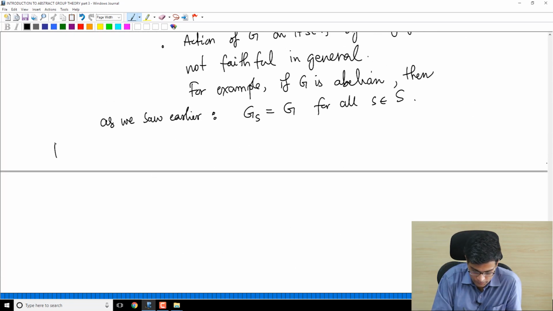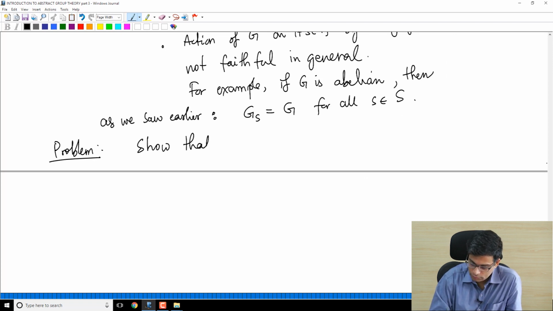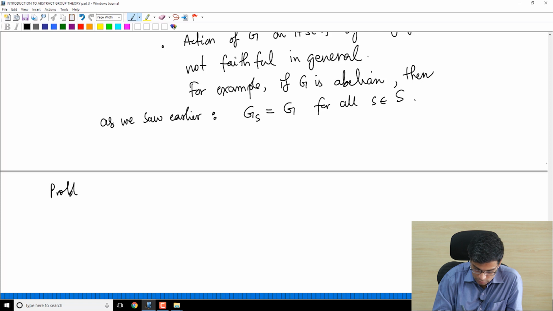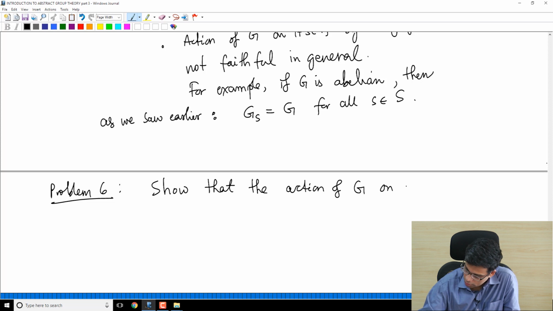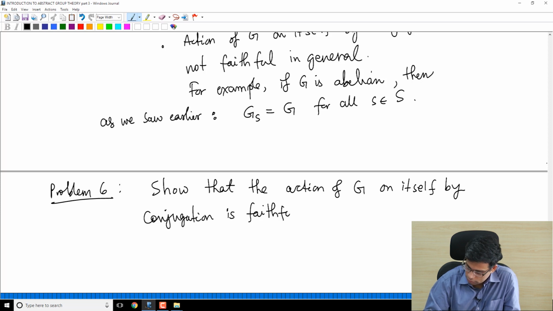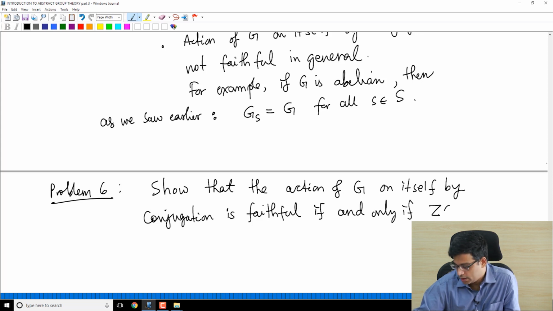So problem 6, show that, maybe I'll write it in the new slide. Problem 6, show that the action of G on itself by conjugation is faithful if and only if the center is trivial.